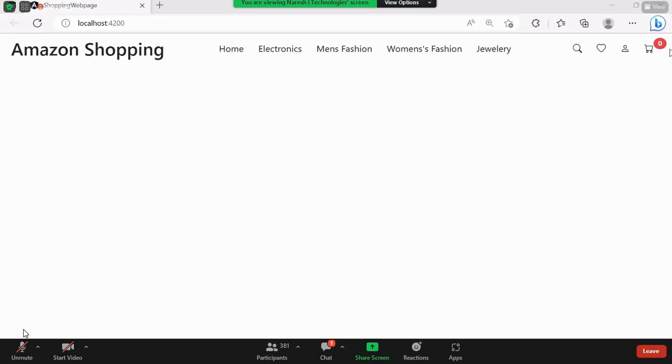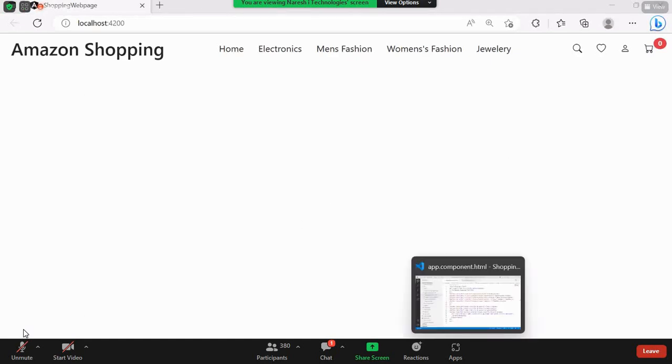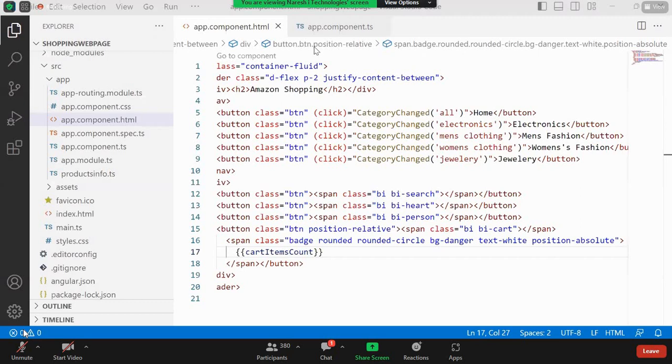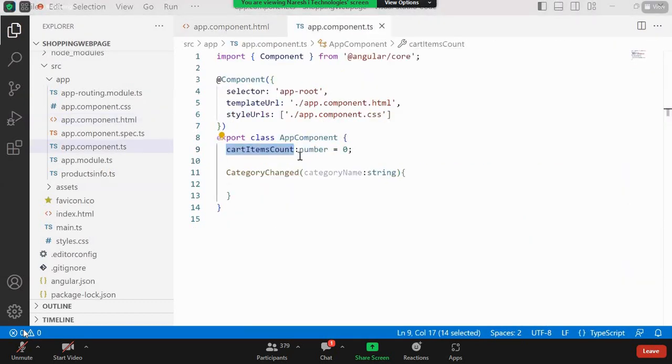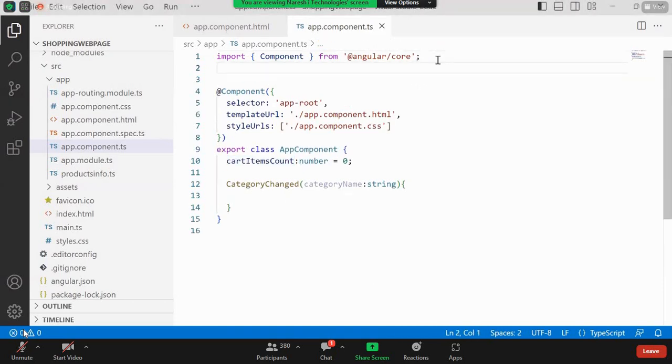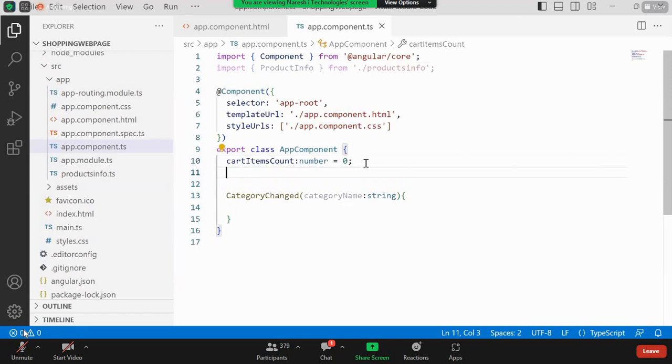Now what I want to do is first write some implementation in order to get the data, so that it would be easy for you to do anything. So let's go to the TS file. Okay, let's go to the TS file. First thing is going to be, we just need to have that contract class, so that import. Okay, product info is available. First you can import it and create all the variables that are required for us. Now the first thing is going to be, let's say, create everything.